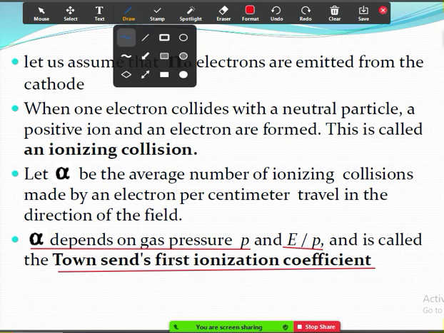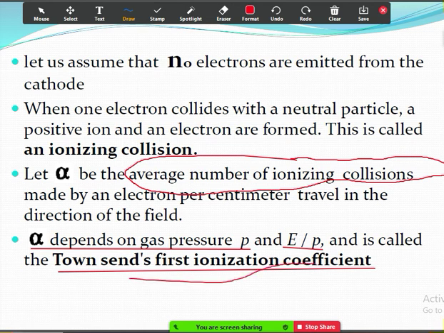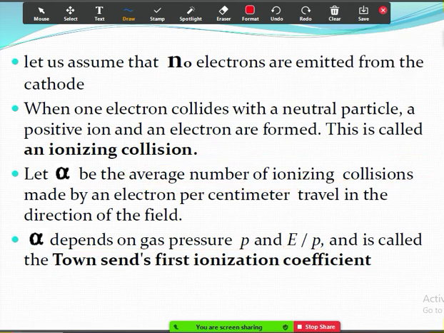Alpha is the average number of ionizing collisions. Keep this in mind. Alpha is called Townsend's first ionization coefficient. So alpha has got a name. From a concept point of view, it is the average number of ionizing collisions. Okay, moving on to the next slide.